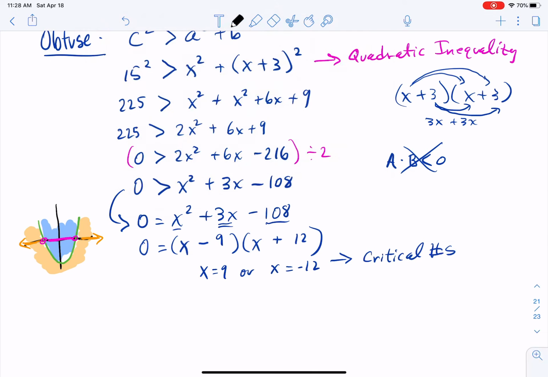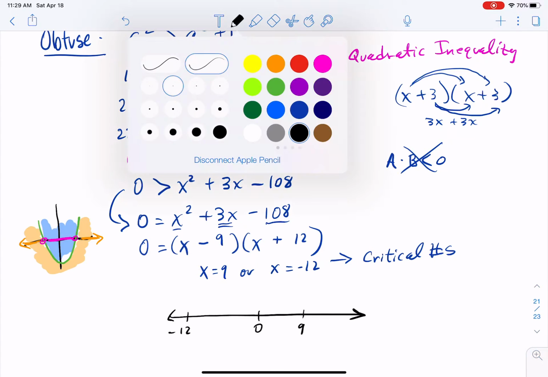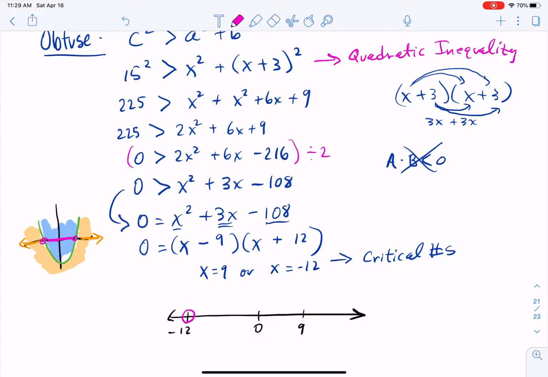So I'm just going to take a number line here. I'll put maybe 0 right here in the middle. I've got a 9 on one side and a negative 12 on the other side. And I know that these have to be open circles, because we have greater than right here, not greater than or equal to.